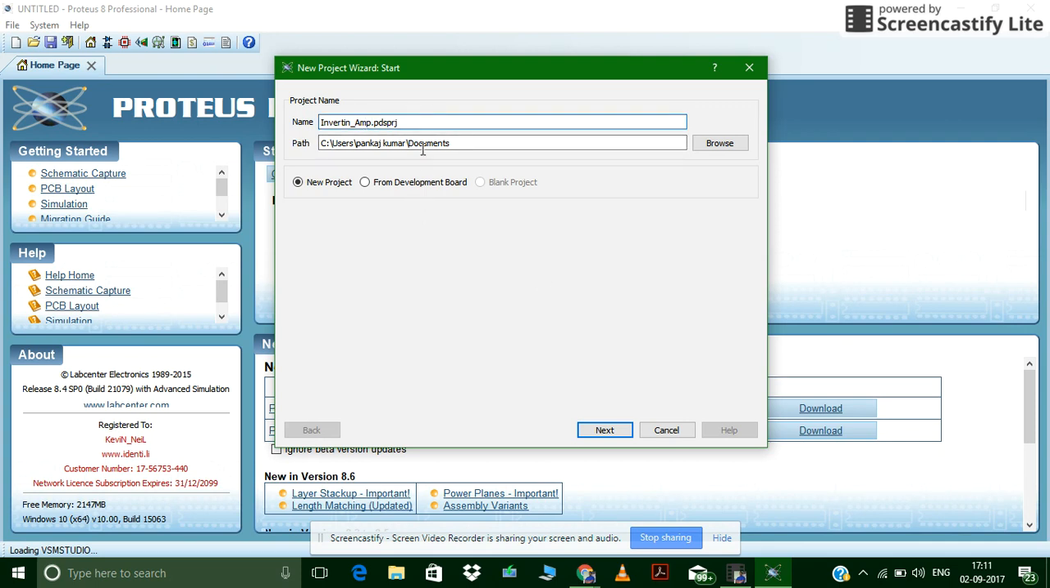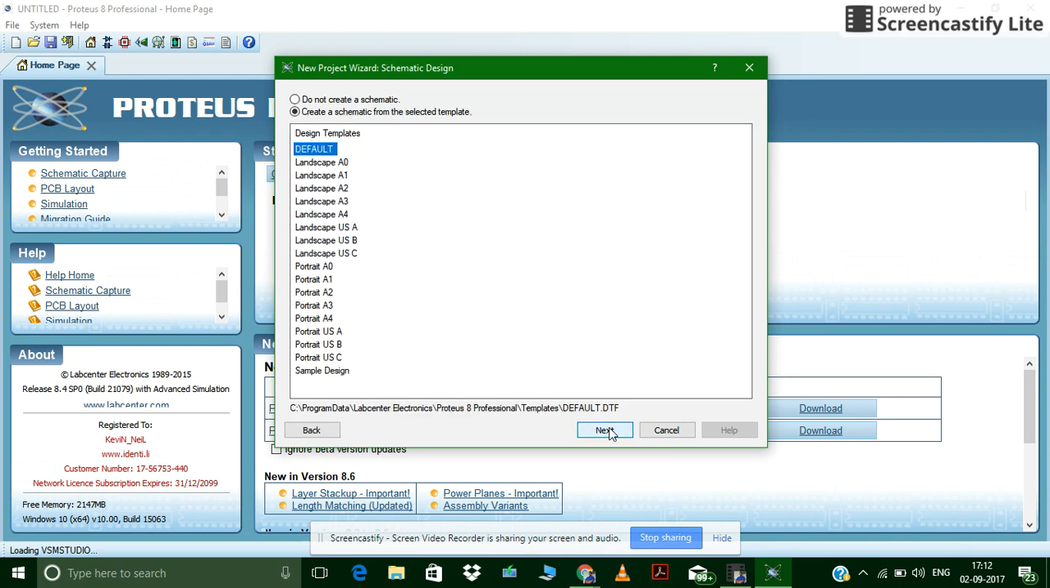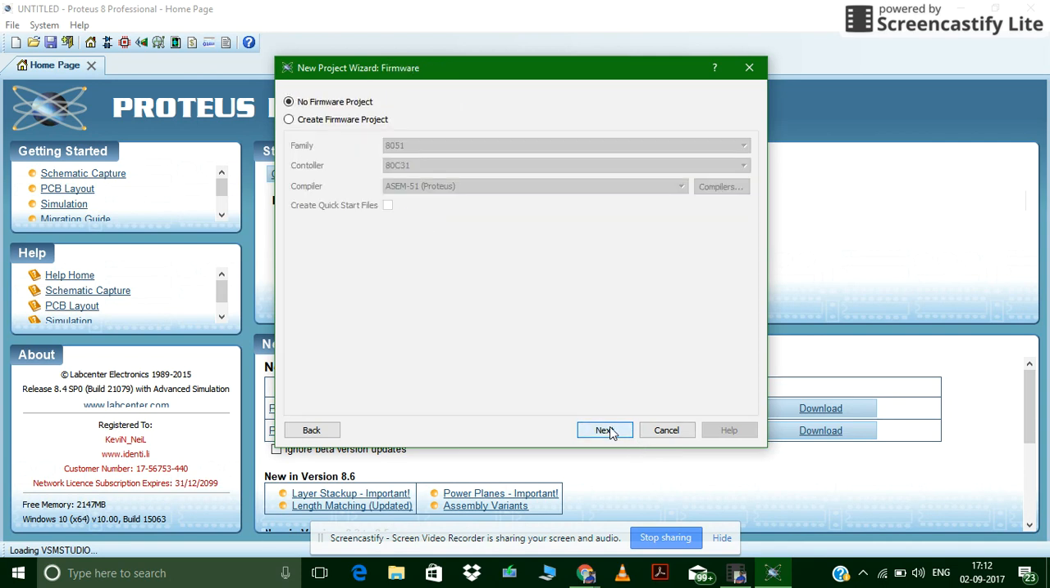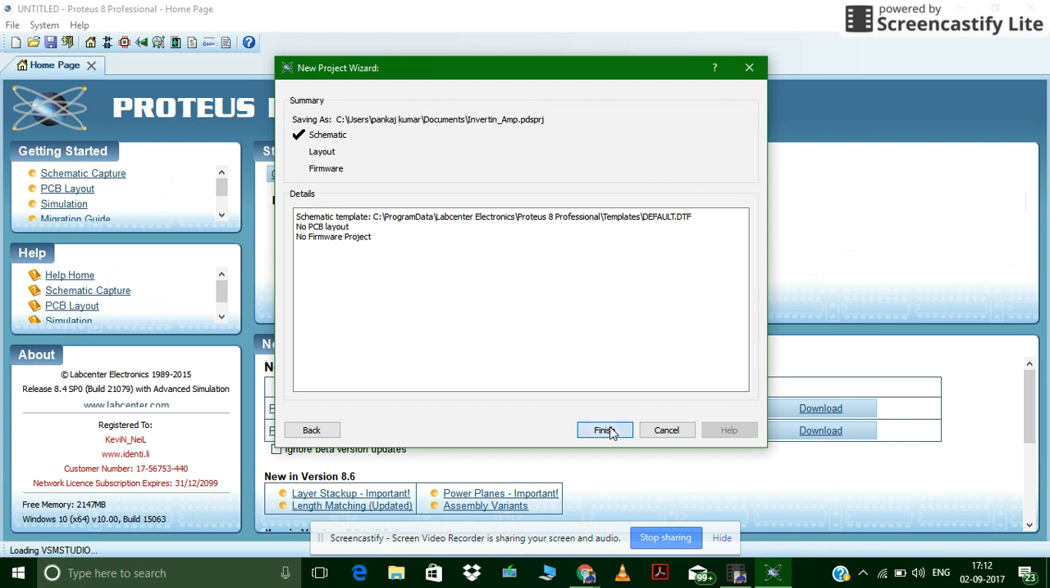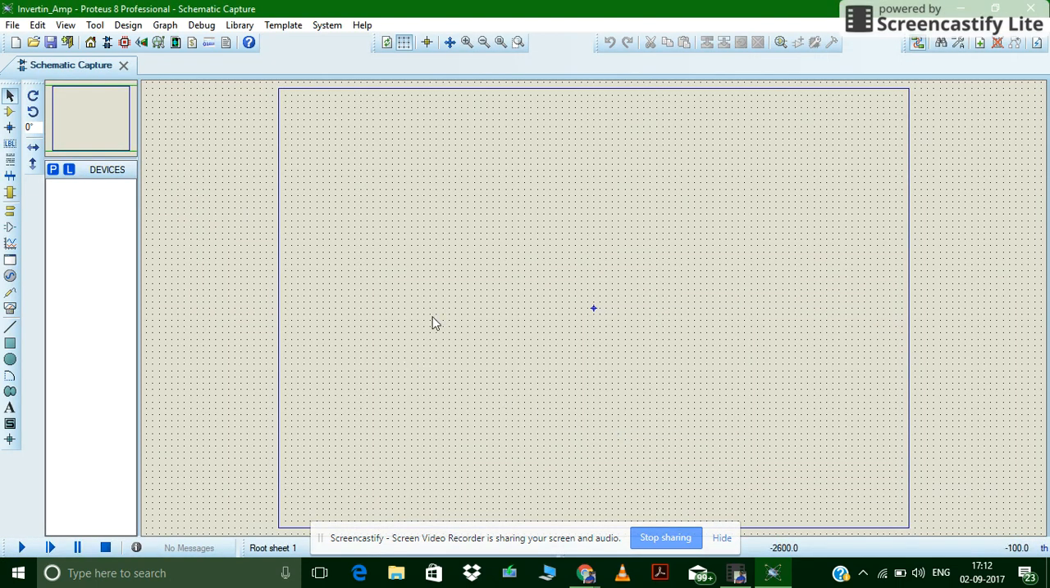Okay. You can make it anywhere. I'm using a document itself. Now next, if you want to create a schematic, then you create. Otherwise, you are not creating. Anyone you can select. Okay. Next. Now finish.